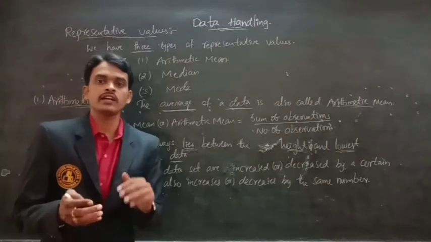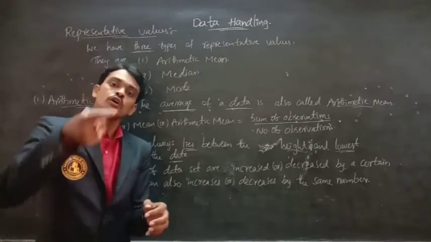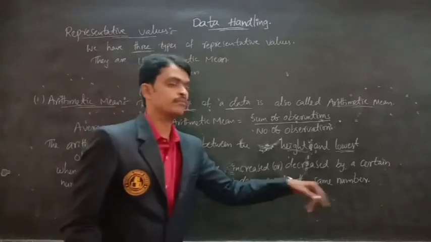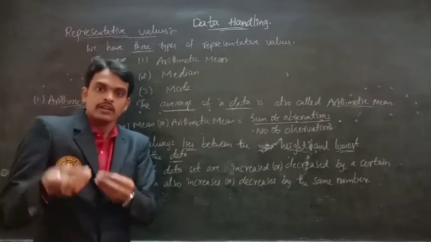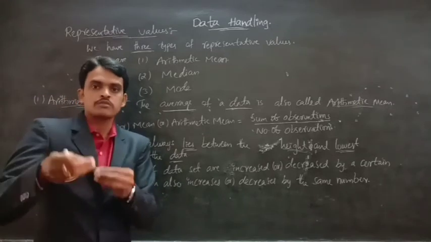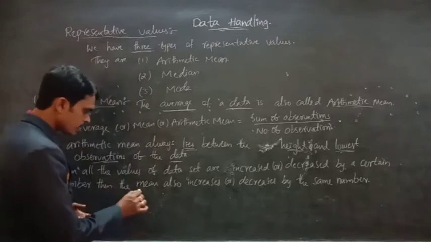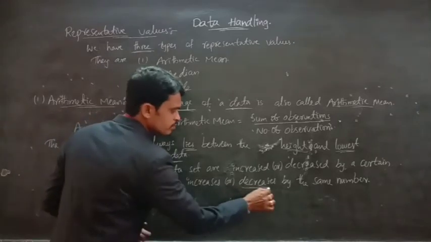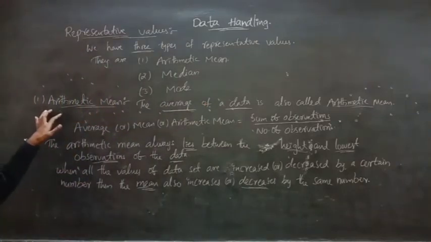If the data increases by a number, the mean is also increased by the same number; if it is decreased, the mean also decreases by the same number.